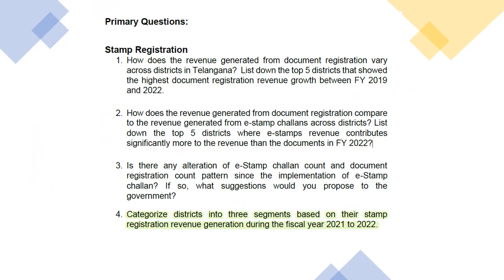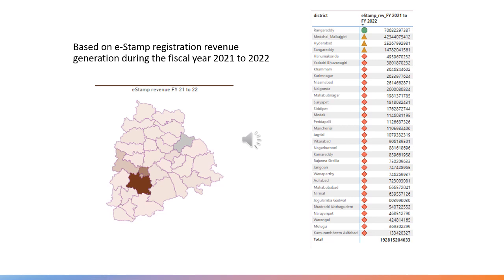Categorize districts into 3 segments based on their stamp registration revenue generation during the fiscal year 2021 to 2022. Here I have applied conditional formatting to classify the districts into groups based on the revenue generated between the fiscal year 2021 and 2022. Notably, Rangareddy is the top district, while Medchal-Malkajgiri, Hyderabad and Sangareddy also feature prominently.